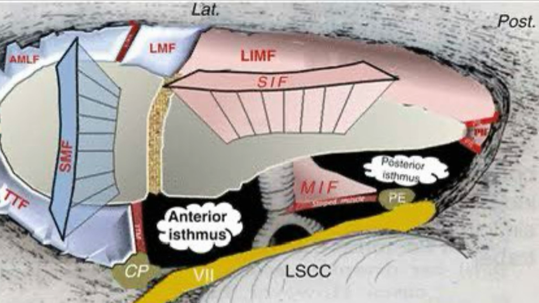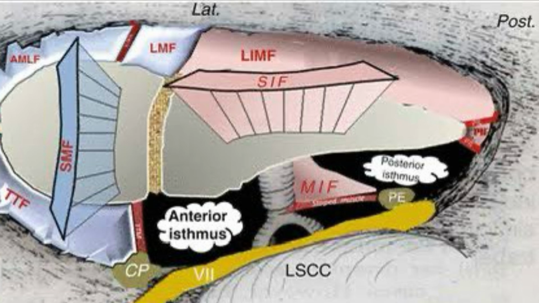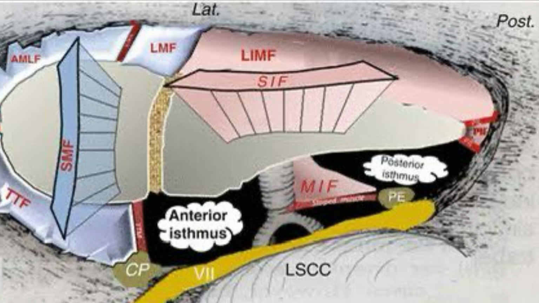Anterior tympanic isthmus is the communication or aeration pathway between the tensor tympani muscle and the incudostapedial joint.